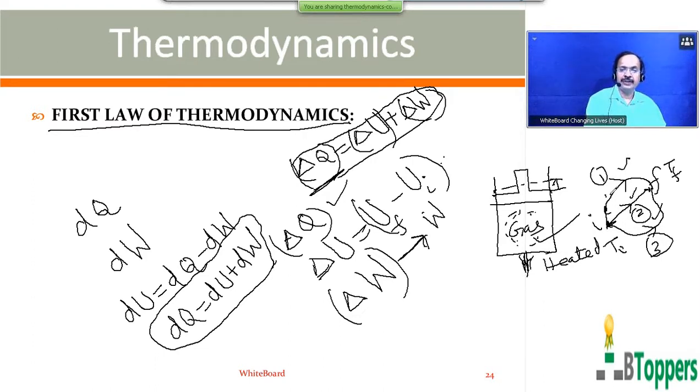But work done by the system not only depends on the initial and final state, but also depends on the path followed between the initial and final states. Similarly, the heat energy delta Q absorbed by the system, when the system passes from one thermodynamic equilibrium state I to another equilibrium state F, depends not only on the initial and final state, but also depends on the path followed, meaning the process used, or the changes that take place.